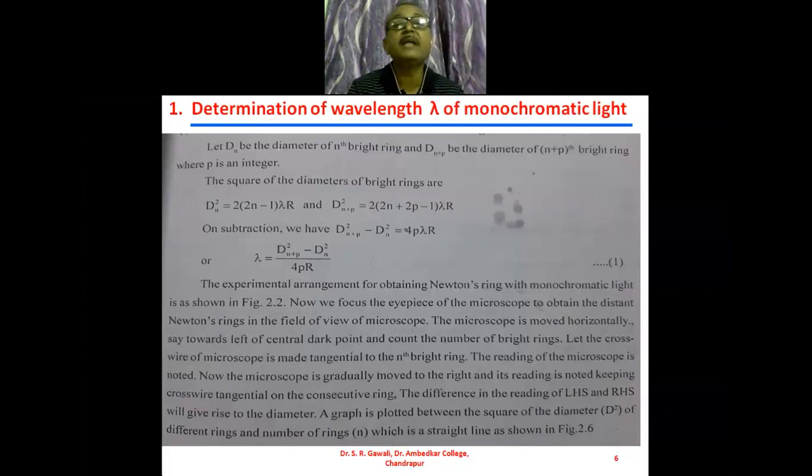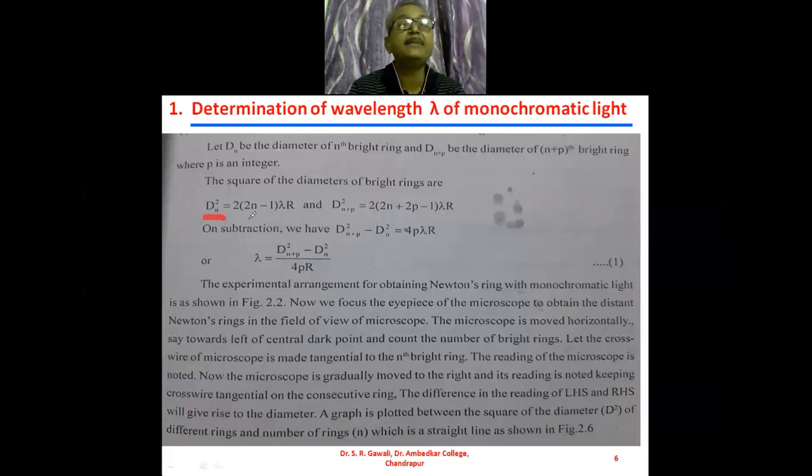The square of the diameters of the bright rings, so we will obtain the square of this diameter. So we get dn square equal to 2 into 2n minus 1 into lambda R.